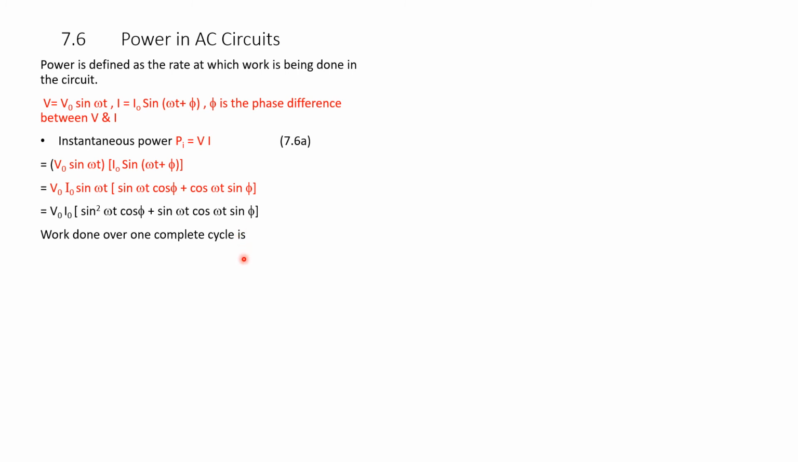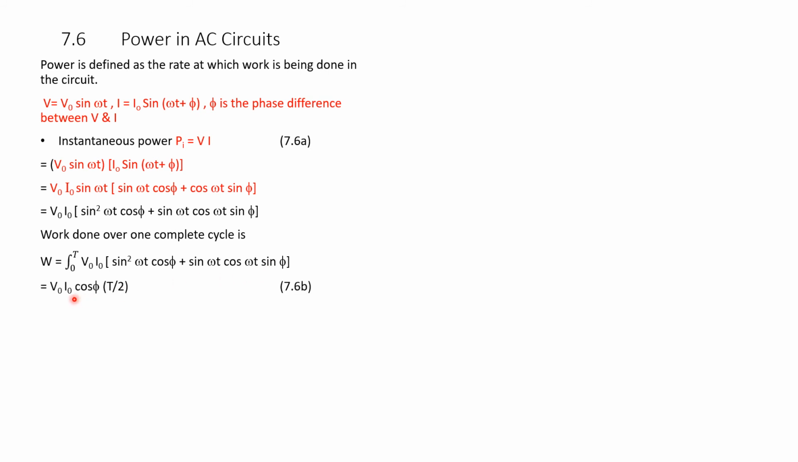Therefore, this is the instantaneous power. So, work done is the integral of this power. Therefore, work in one cycle: work done over one complete cycle is W equals the integral from 0 to T, where T is the period of one cycle, of V naught I naught sin squared omega t cos phi into sin omega t cos omega t sin phi.